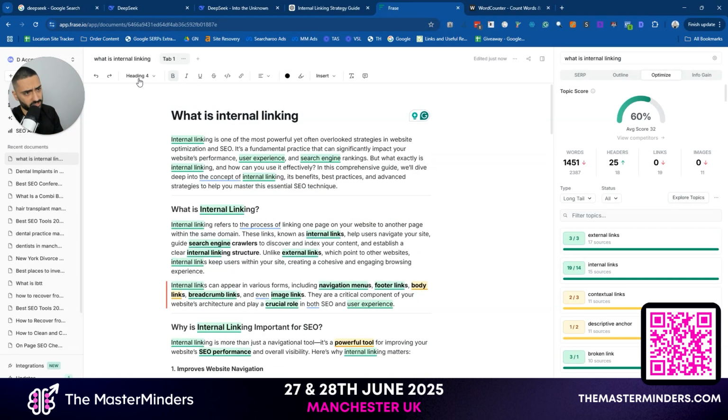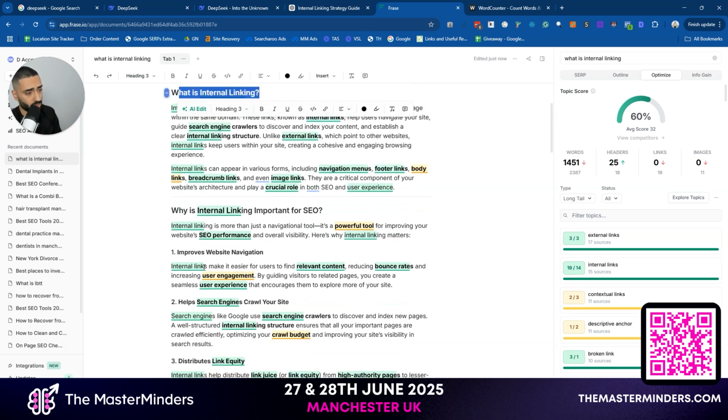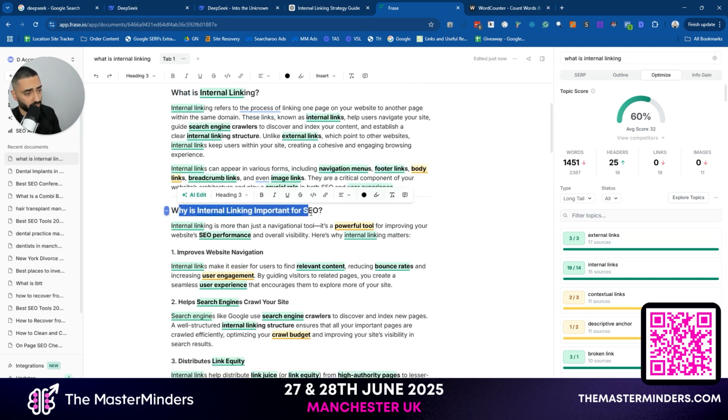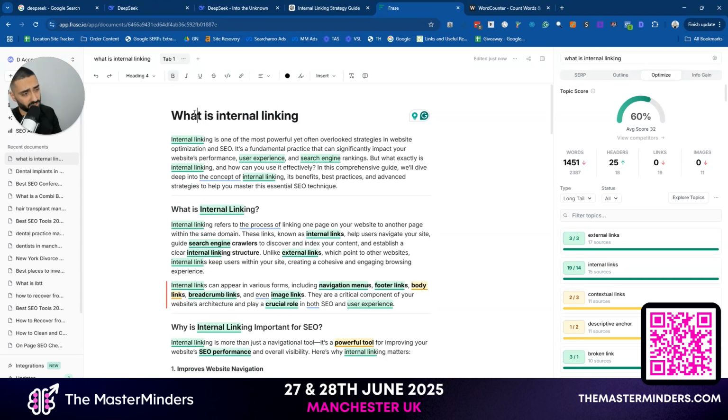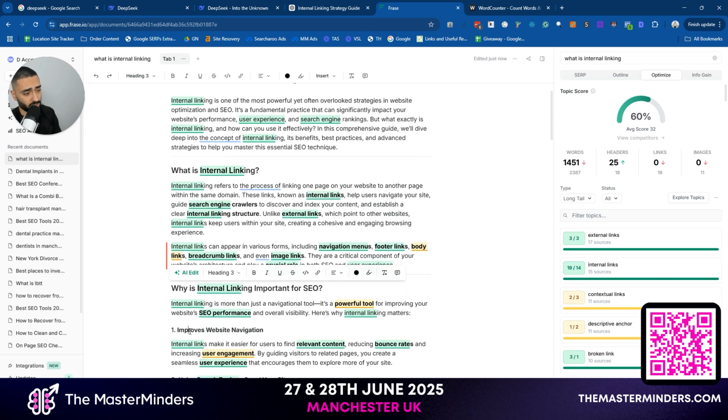The reason I'm saying it's not the best is because this is our H1 here, right? This should be an H2, and then this should be an H2 as well, and these should be H3s. What it's actually done is this is an H1, this is an H3, this is an H3, this is an H4, right? So it's kind of missed out the chronological order, which isn't that big of an issue.